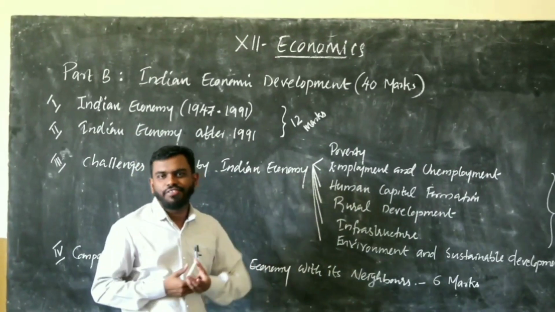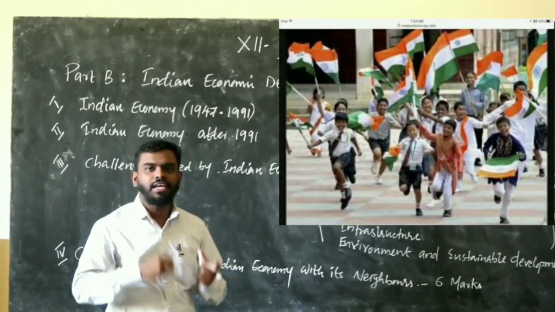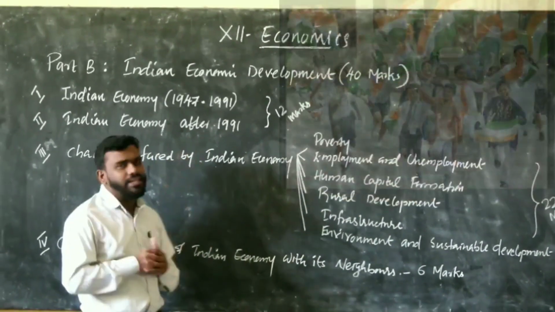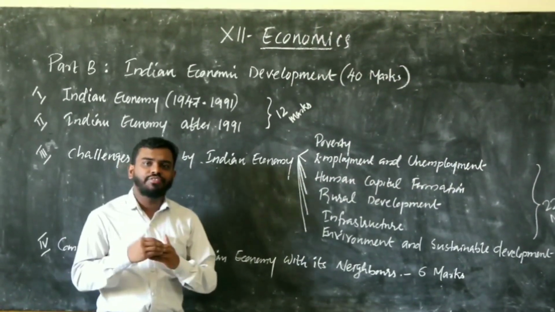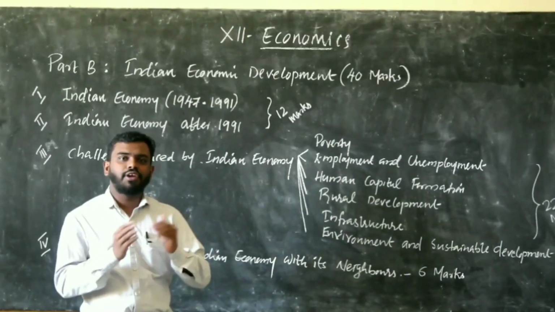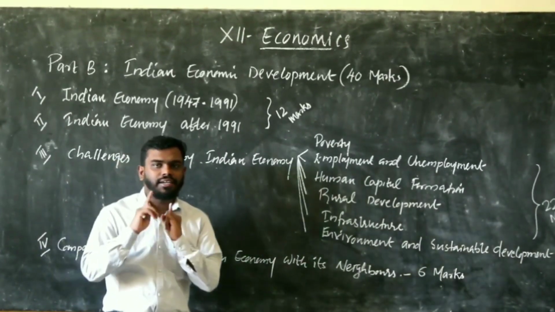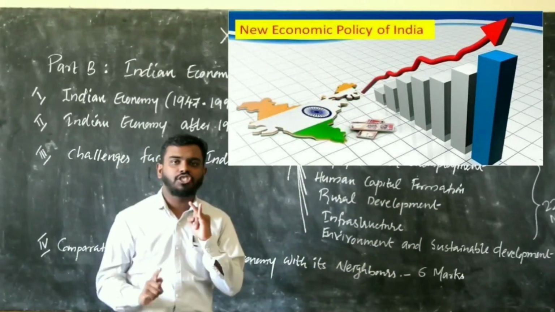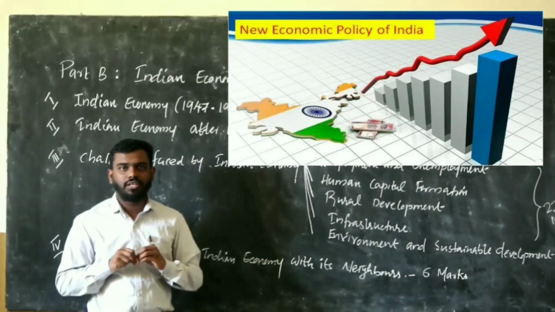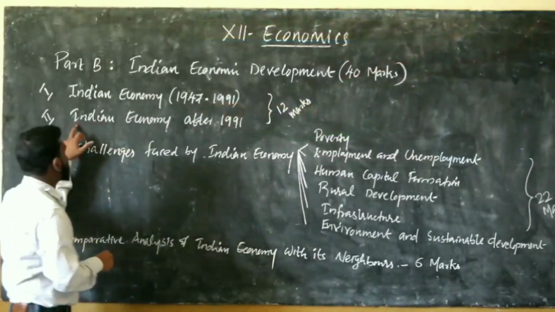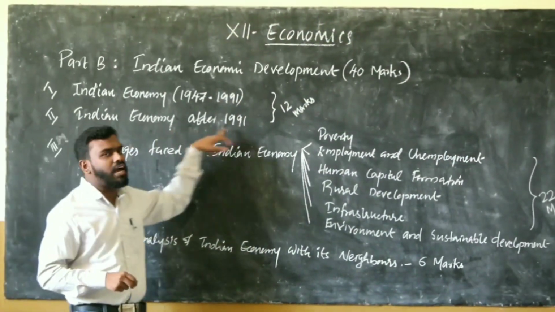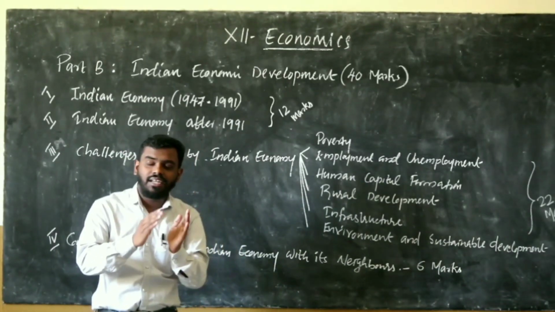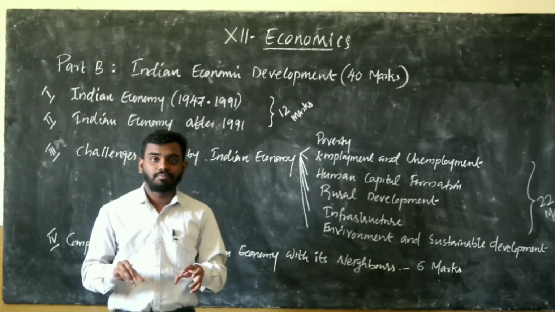You know the speciality of 1947: in 1947 we got independence from foreigners. At the same time, in 1991 the government shifted its development strategy from one to another. That is, in 1991 the government introduced liberalization, privatization and globalization. Then, next, we will discuss the condition of the Indian economy after 1991, that is, from 1991 to the current year.